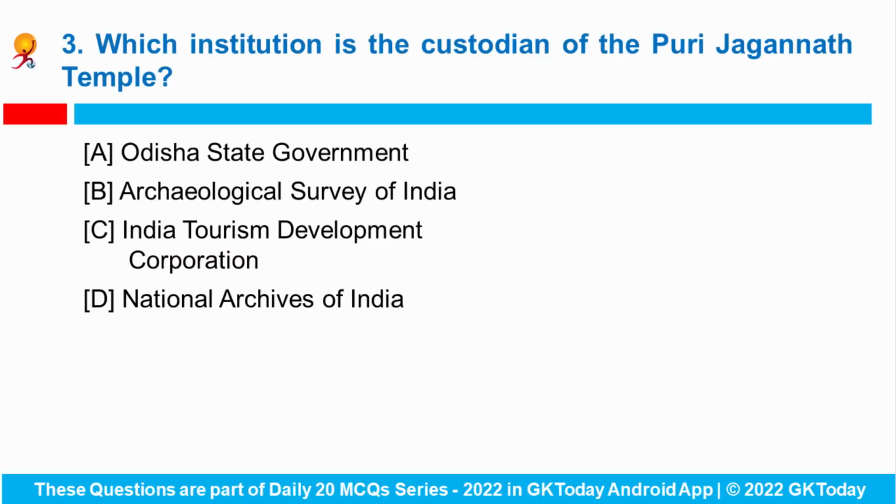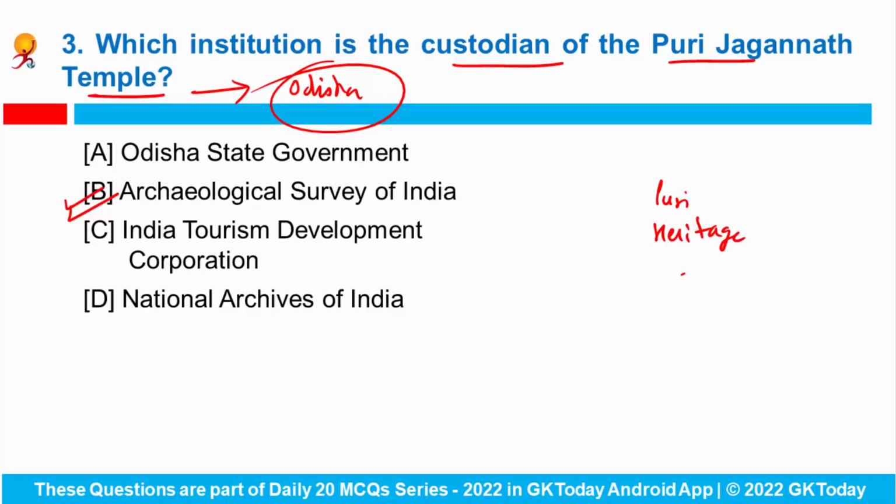Fine. Next question, which institution is the custodian of the Puri Jagannath temple? So basically, Archaeological Survey of India is the custodian of the Puri Jagannath temple, and this temple is located in the state of Odisha. Why is it in news? Because recently ASI has written to the Odisha government warning it of the potential threats of the Puri Heritage Corridor project to the structural safety of the Puri Jagannath temple. Okay, and this project is undertaken at an estimated cost of 3,200 crore rupees.